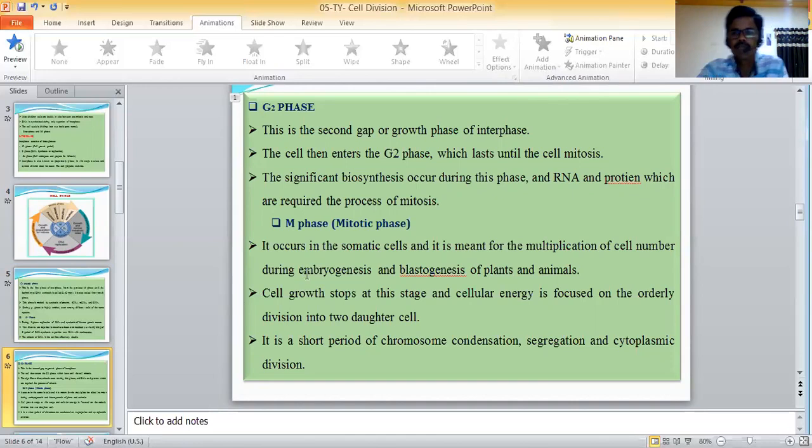M phase. M phase means mitotic phase. This is the last phase. It occurs in the somatic cell and is meant for the multiplication of cell numbers during embryogenesis and blastogenesis of plant and animal cells. Cell growth stops at this stage and cellular energy is focused on the orderly division into two daughter cells. It is a short period of chromosome condensation, segregation, and cytoplasmic division.